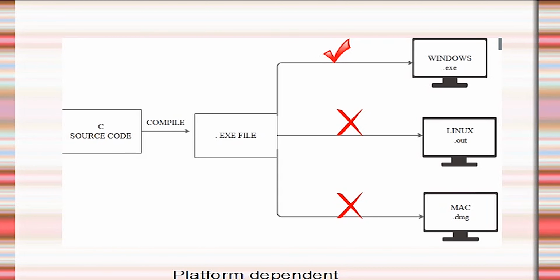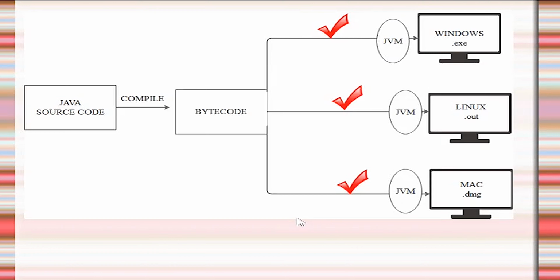So what is a platform independent language? Java is a platform independent language. Suppose we write our program in Java. Whenever we compile our source code, an intermediate file is generated. That file is known as bytecode. Bytecode cannot be understood by humans, nor by the machine.